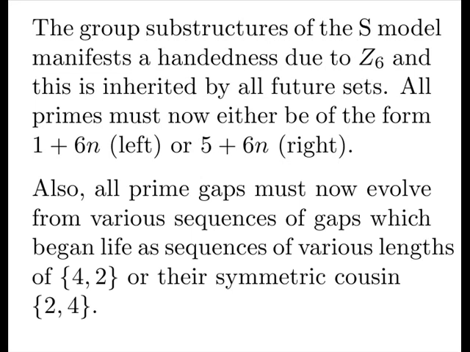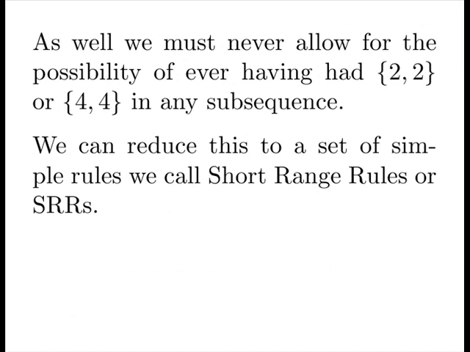Also, all prime gaps must now evolve from various sequences of gaps which began their life as sequences of various lengths of 4-2 or 2-4. This is the fundamental building block, and from this everything is born. As well, we must never allow for the possibility of ever having had a 2-2 or a 4-4 in any subsequence. We can reduce this to a set of simple rules we call short-range rules, or SRRs.